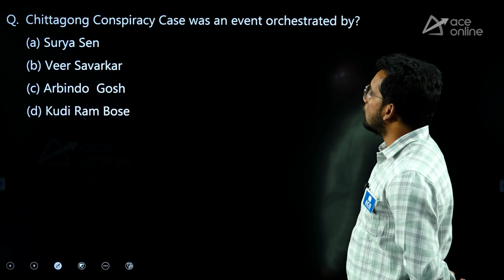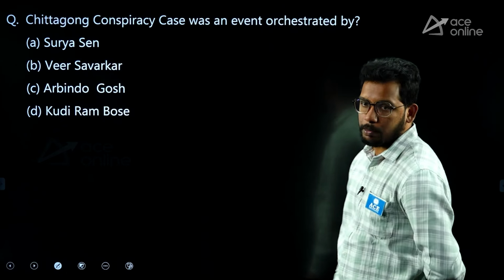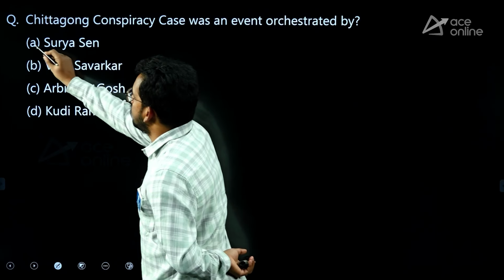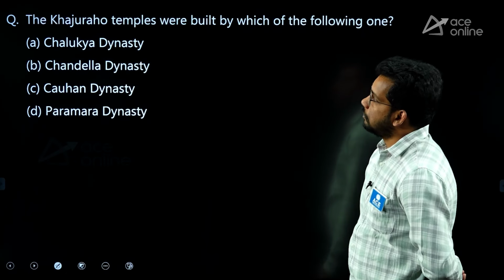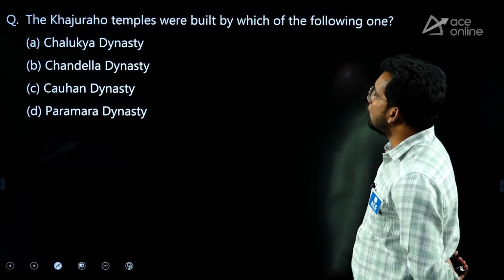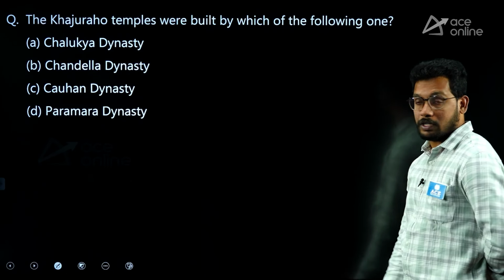Next, Chittagong conspiracy case was an event orchestrated by. So it is Surya Sen in Assam region, right? Modern history. The Khajuraho temples were built by which of the following? Chandela dynasty.